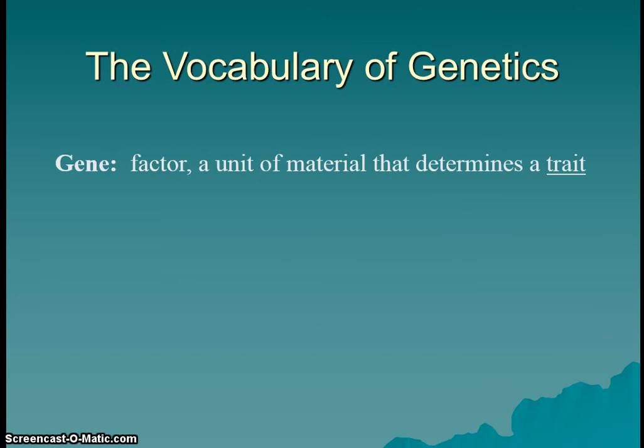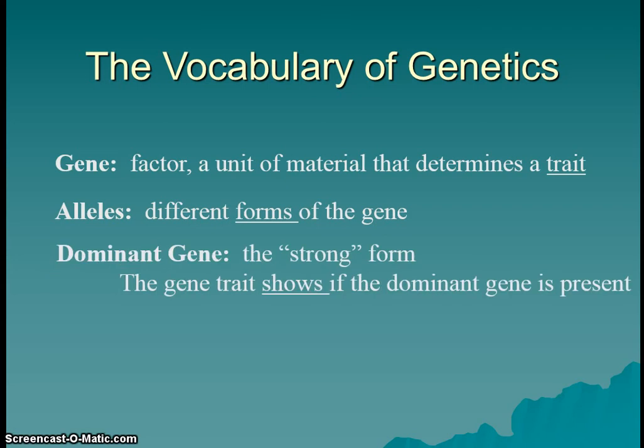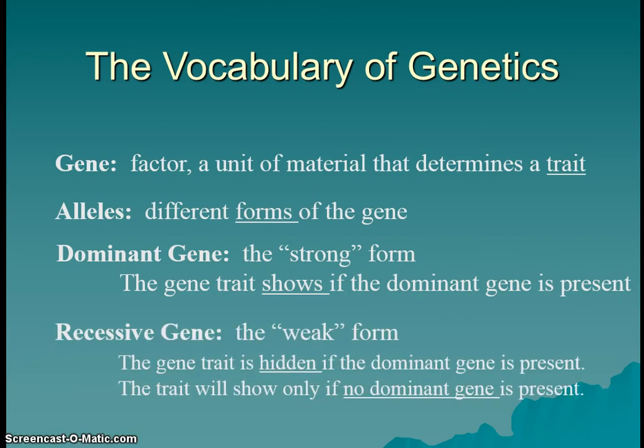What Mendel was calling a factor, we now call a gene. Okay, and a gene is a unit of material that determines a trait. What Mendel saw as different forms of the gene, we call alleles. What Mendel thought was the strong form, we now call the dominant gene. Okay, the gene trait shows if the dominant gene is present. And what Mendel thought was the weak form, we call the recessive gene. Okay, so that gene trait is hidden if the dominant gene is present, and it will only show if there's no dominant gene there.